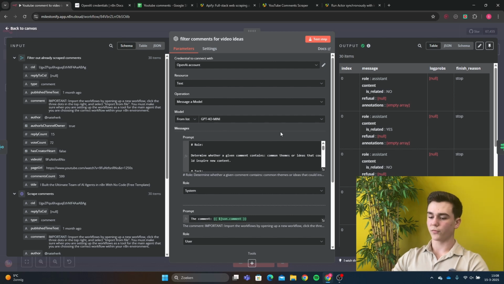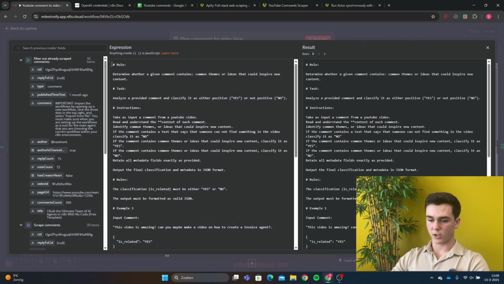Then we will move on to the first prompt, and this is a role system. In the prompt, we gotta adjust a role. The role is going to be: determine whether a given comment contains common themes or ideas that could inspire new content. Then the task will be: analyze a provided comment and classify it as either positive, yes, or not positive, no. If it is talking about our niche, our audience, and it can help us with creating new ideas, then it will classify as yes. And if it is not talking about those specific topics, then it will be classified as no.